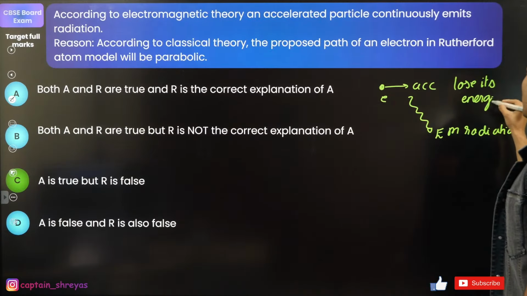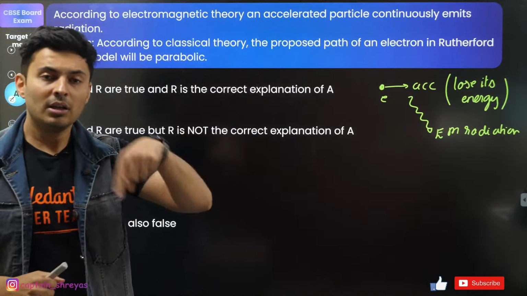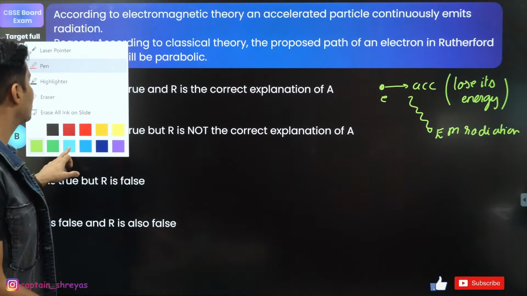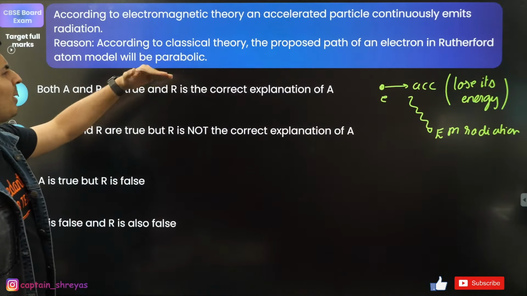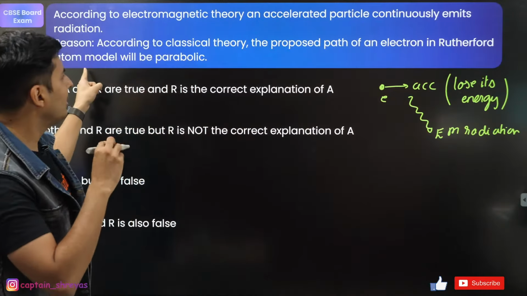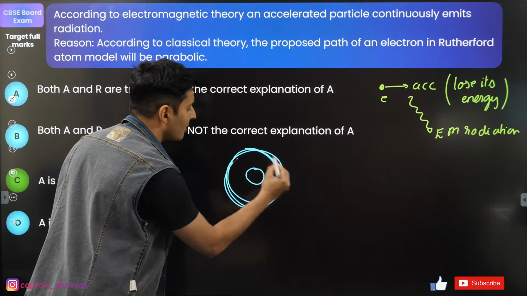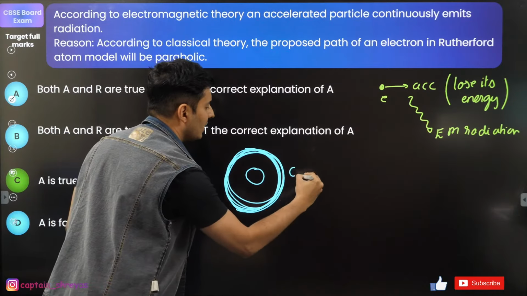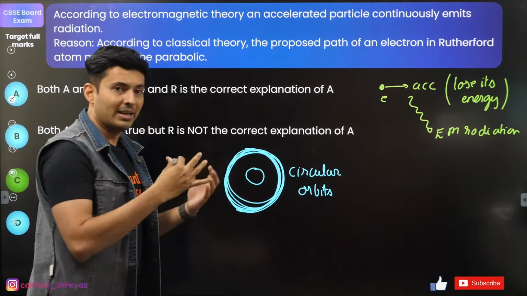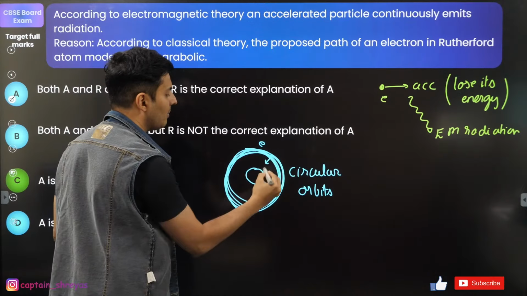That is the drawback of Rutherford's model, which was overcome by Bohr. Remember, according to Rutherford, the electron will fall into the nucleus, but that does not happen. So Bohr explained it by stationary orbits. Now, according to classical theory, the proposed path of an electron in Rutherford's model will be parabolic. What nonsense! If you look at the electron's path, it is not parabolic, guys. In fact, it is circular. It revolves around the nucleus. He did not mention why these orbits are going to be stable or stationary, but it will definitely go in circular orbits because of the centripetal force acting on it.